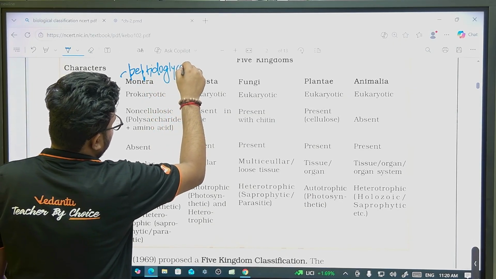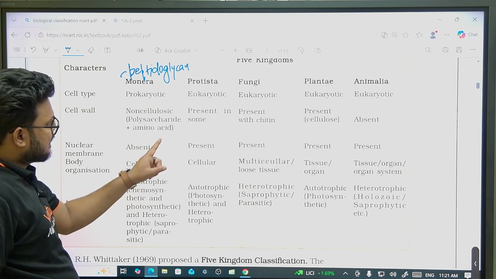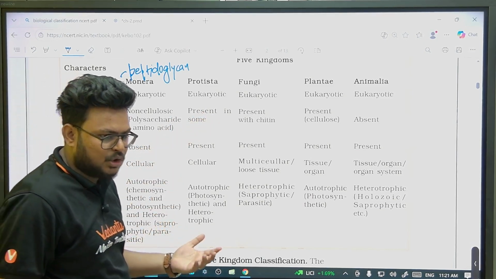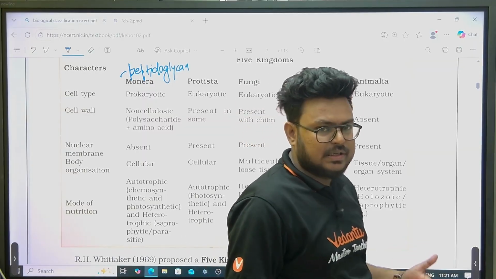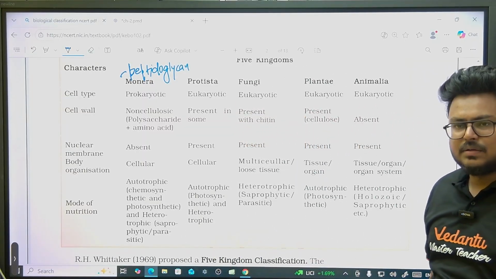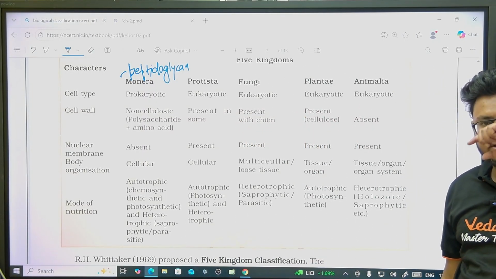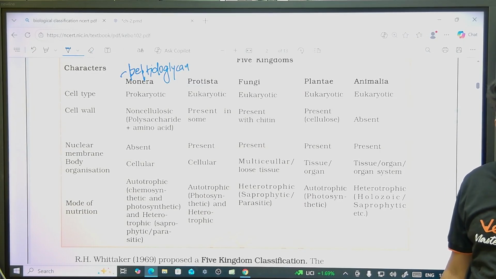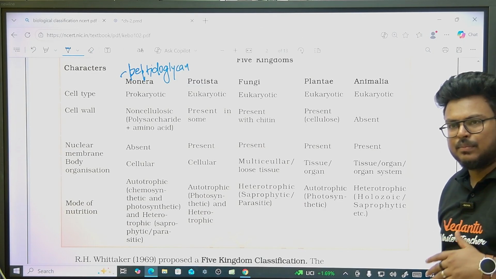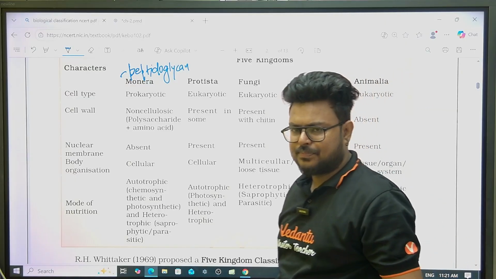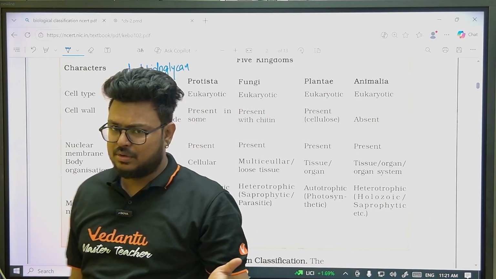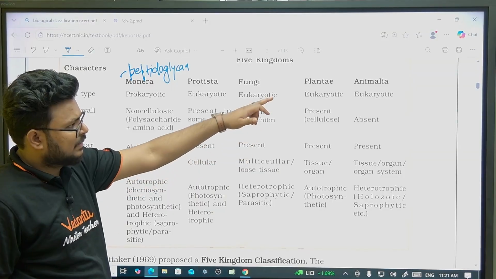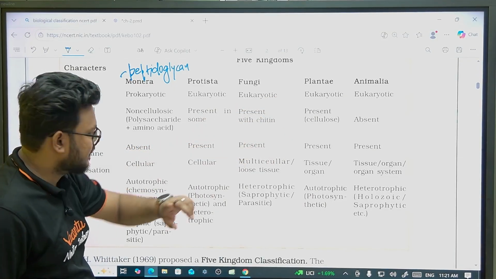Peptidoglycan, right? Next, Protista, cell wall present in some. If we talk about initial groups, chrysophytes and dinoflagellates, they have a cell wall. But when we go towards euglenoids, they have a protein covering, a pellicle. Then we come to slime molds and protozoans, they do not have a cell wall, right? Fungi, cell wall of chitin, plantae, cellulose, and in animals it may be absent.